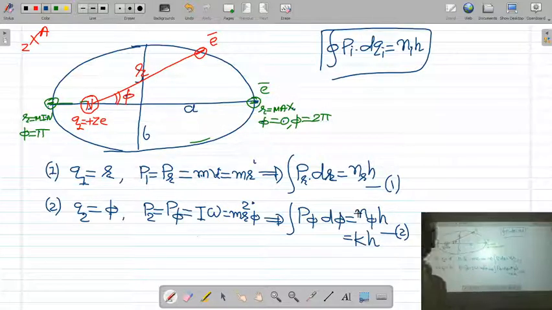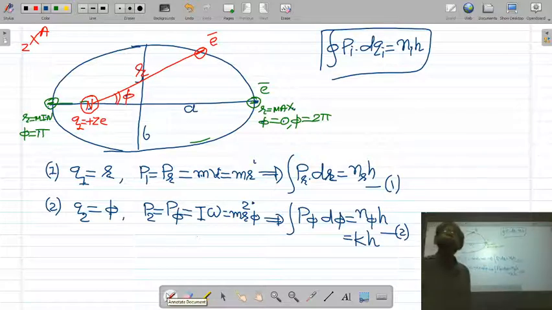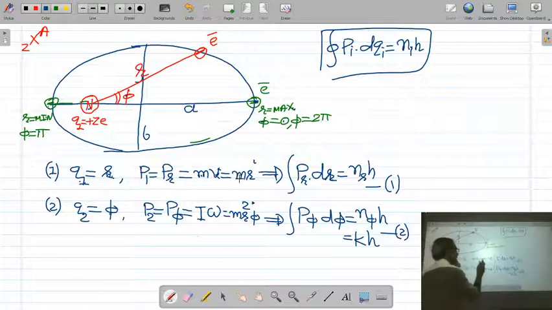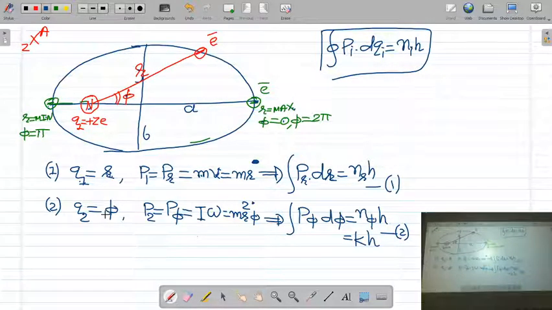Okay, so now it is clear to you that the position of the electron at any instant of time is defined by two polar coordinates, q1 equal to r and q2 equal to phi. Corresponding to the radial coordinate, the radial momentum of the electron is pr, which is mv or m r dot. And corresponding to the angular coordinate phi, the angular momentum of the electron is p phi, which is I omega or m r square phi dot.